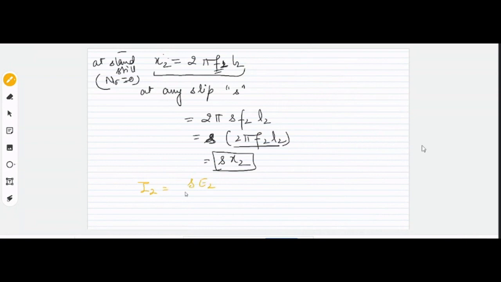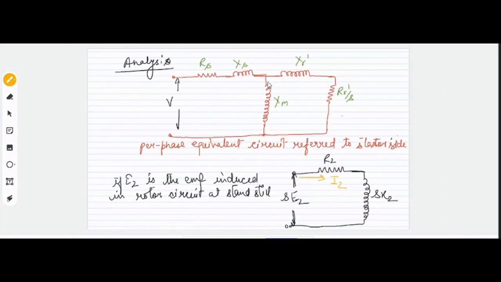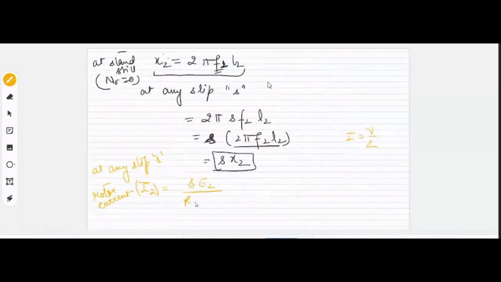At any slip S, rotor current I2 will be equal to S times E2, that is the voltage, divided by Z, as I is equal to V by Z. V is SE2. How much is the Z on this side? कितना निकलेगा इसका Z? बताओ. It will be R2 plus j times SX2.